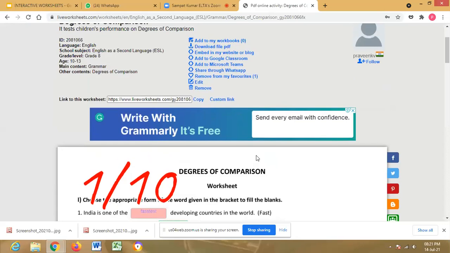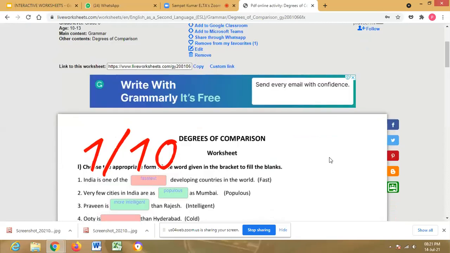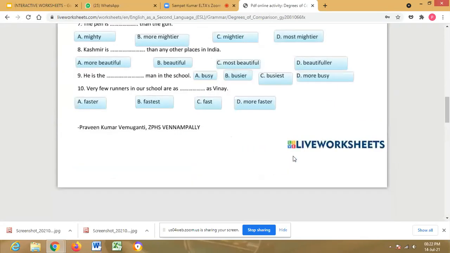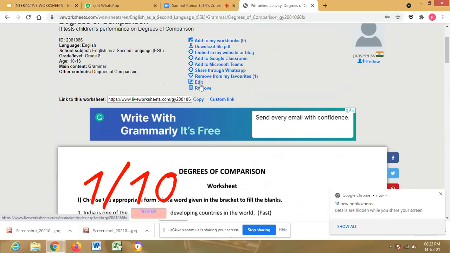When we share it as public, not as private, no. We can share it with the public and they can use the worksheet, but they cannot edit it like Google Slides. Just now Mr. Vinay has edited my Google Slides, but they cannot edit the worksheet like that, they can only use it. Only the owner can edit it. Praveen, we can add those worksheets into our workbook and then we can edit them also. There are a number of worksheets available on the website that you can use.